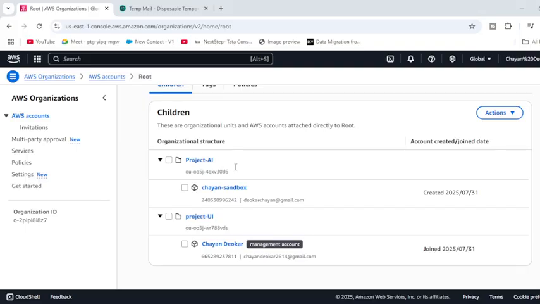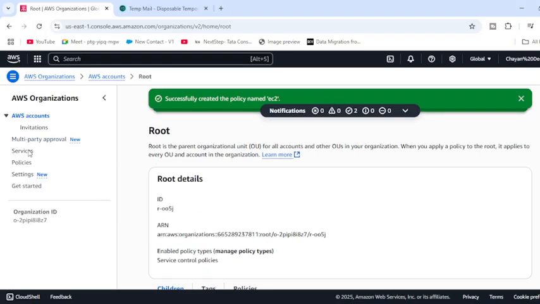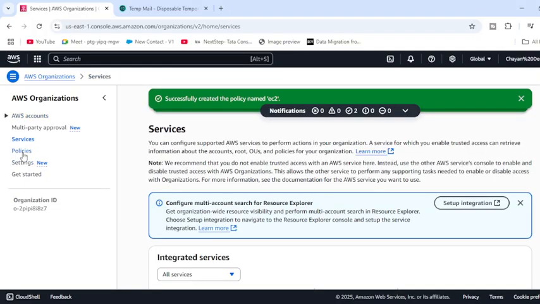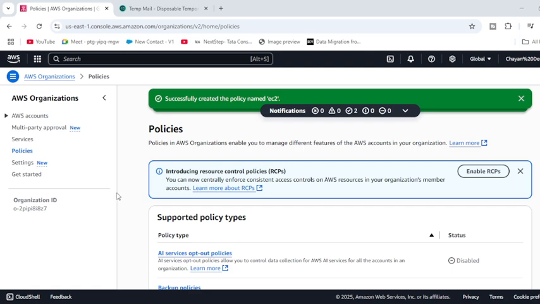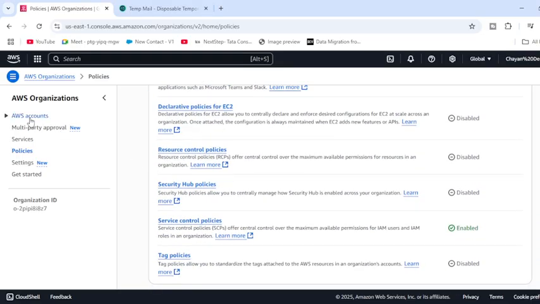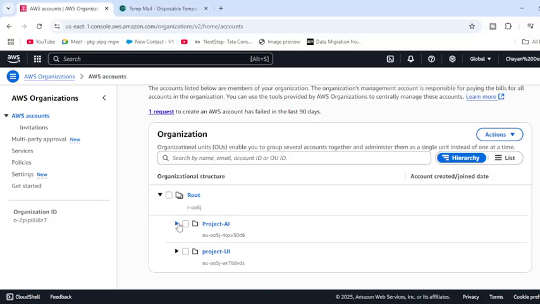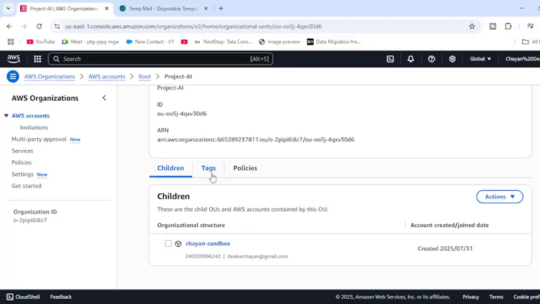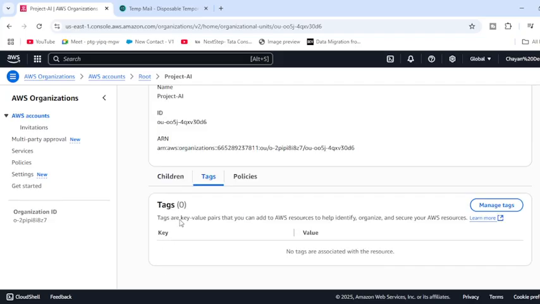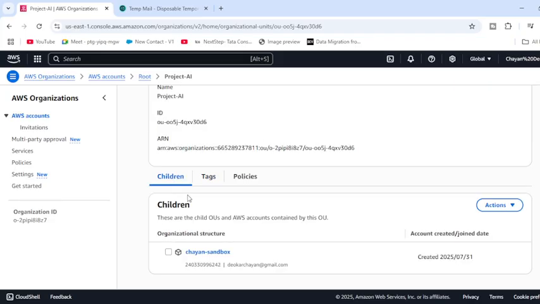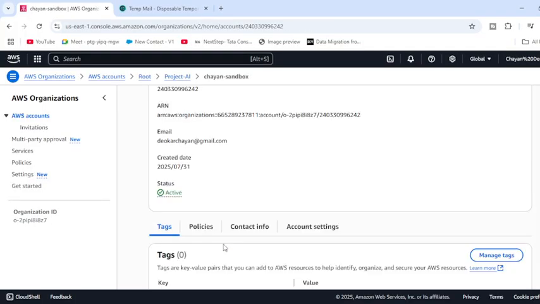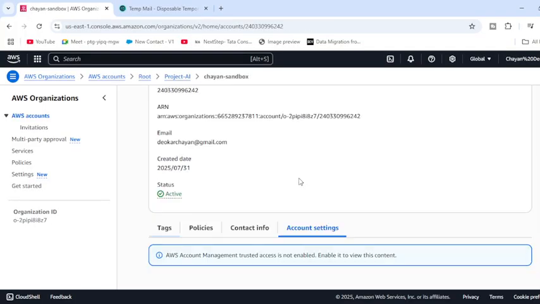We generally use IAM for this, and the same thing we can use here with the SCPs part. We have the policies with us. Then we can also use tagging with Cost Explorer to tag the cost per team. If you come over here, you can tag, for example, project.ai. If you want to give some kinds of tags, you can also give the tags. These are the children, and in the children we can also show the account settings. This has not been enabled on my side.